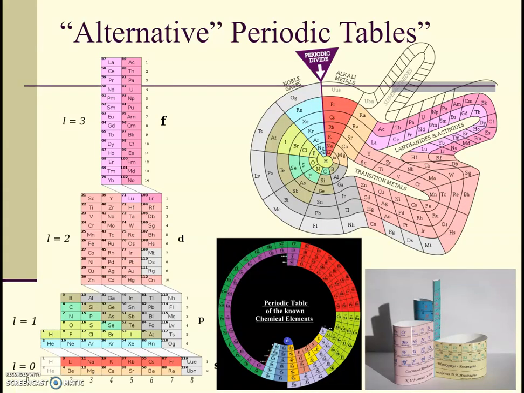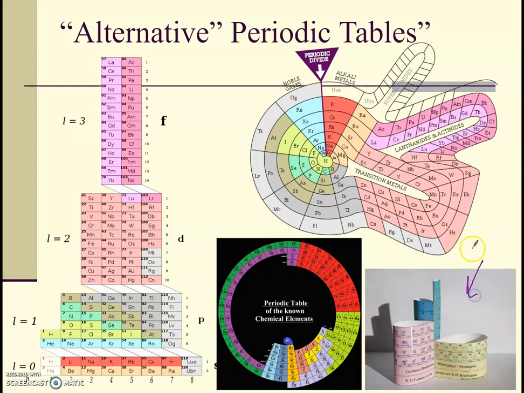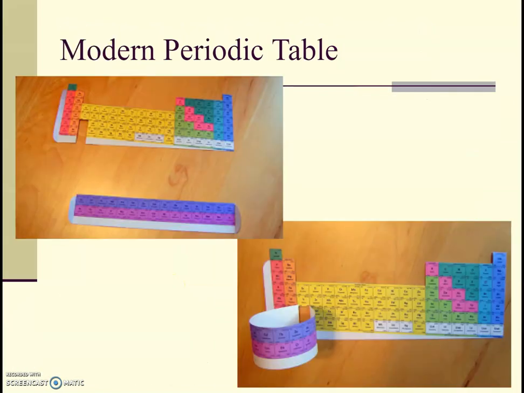Now, lots of people tried to make periodic tables, and some of them are crazy. Mendeleev actually started with this flower periodic table here, where he saw this repetition, and we know that we have the S, P, D, and F blocks for our periodic table and electron configurations. The same thing is kind of true here, S, P, D, and F. But could you imagine how not user-friendly these are, trying to go up and down on the period? Oh, no, no, no. It is much more user-friendly to use what we have.